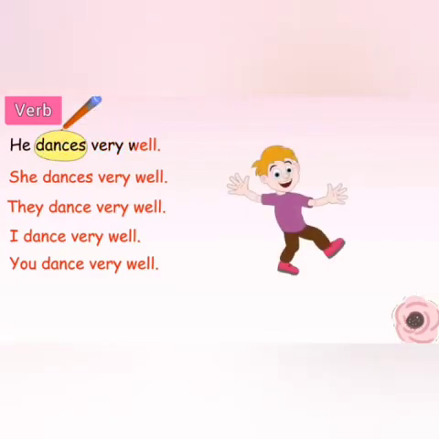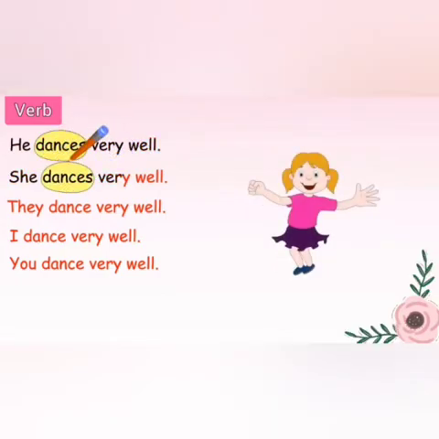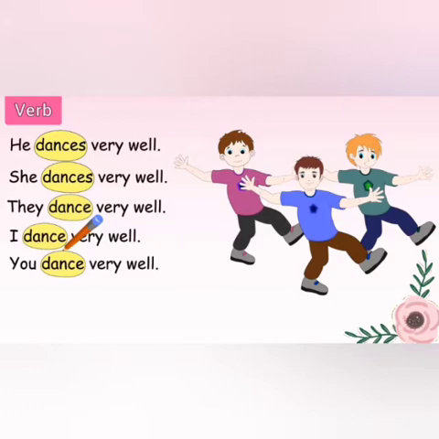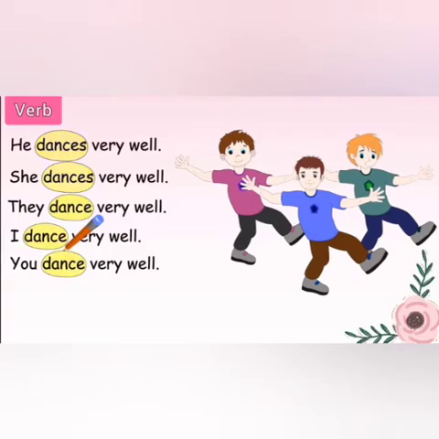He dances very well. She dances very well. They dance very well. I dance very well. You dance very well. So, children, what do you observe here? The verb in these sentences is either dance or dances. So we have two forms of the same verb here, dance and dances. Now let's learn the reason behind it.